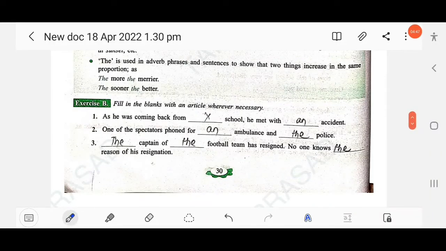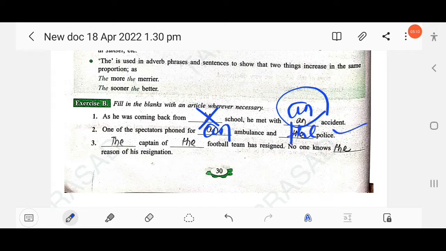Fill in the blanks with an article wherever necessary. The first one: as he was coming back from school. Here there is no need to use an article, just put a cross mark. He met with an accident. One of the spectators phoned for an ambulance and the police. Then next, the captain of the football team. The definite article the should be used here. The team has resigned. No one knows the reason.